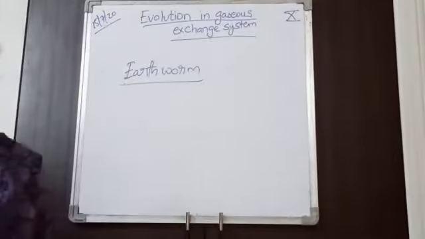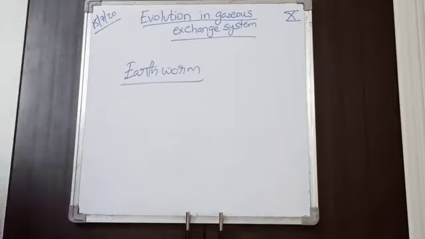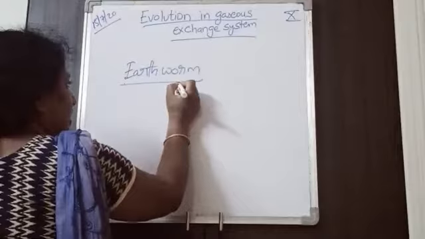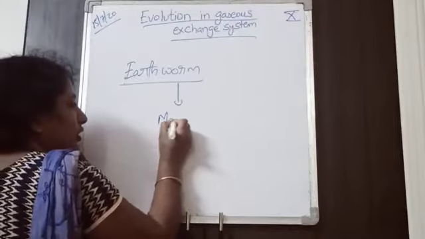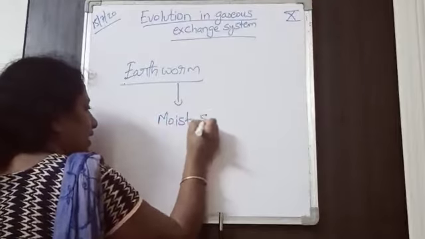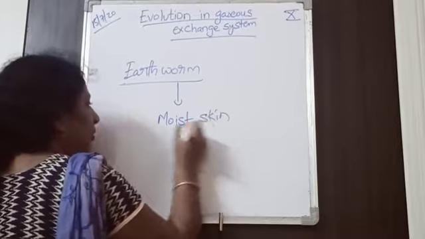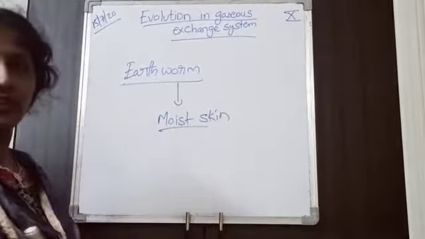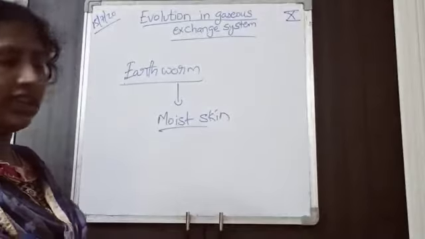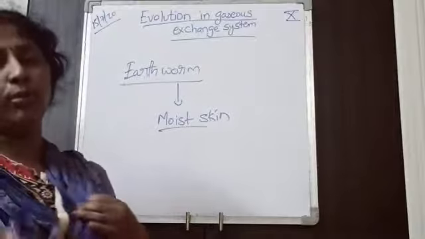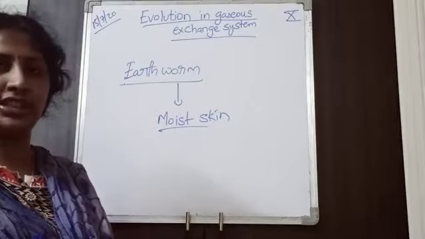So in this also, how does respiration take place? Through moist skin, that is, through the body surface only. So in earthworm also respiration takes place through the body surface, that is, through moist skin.